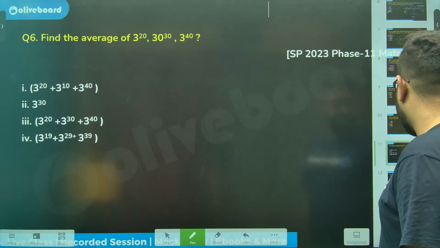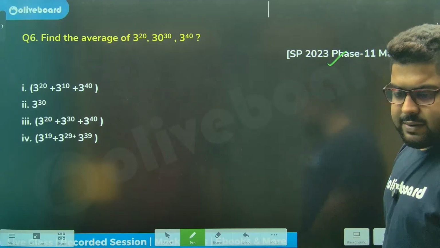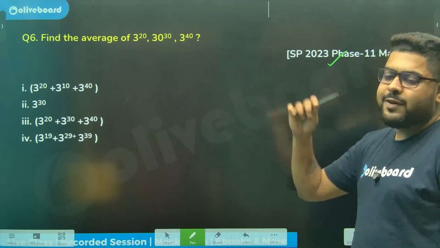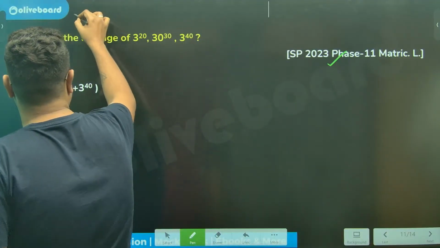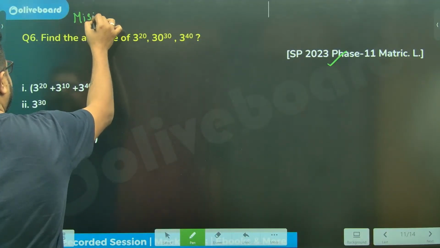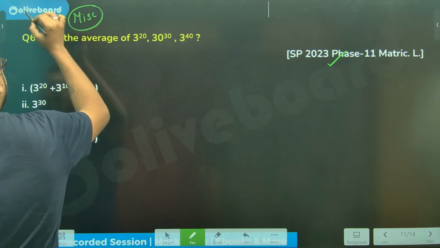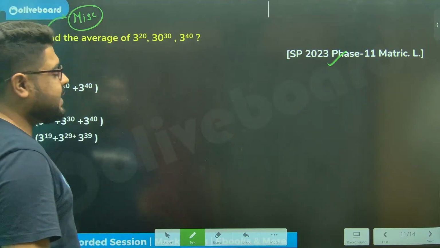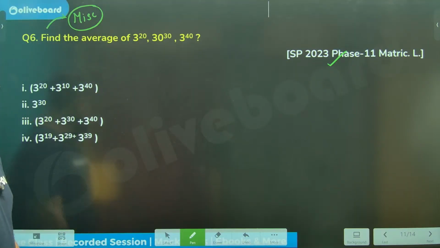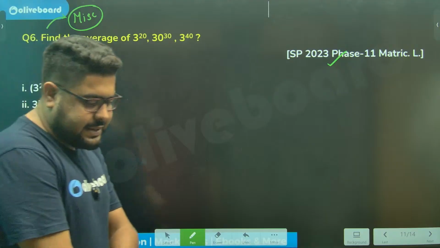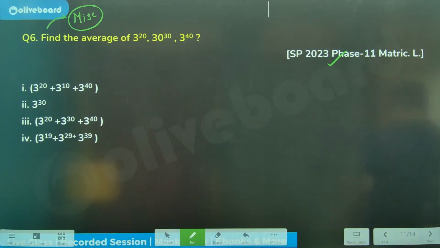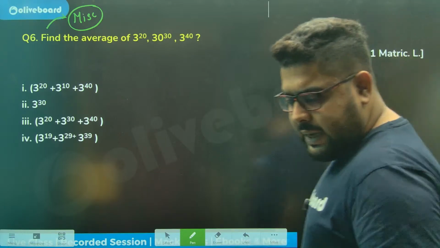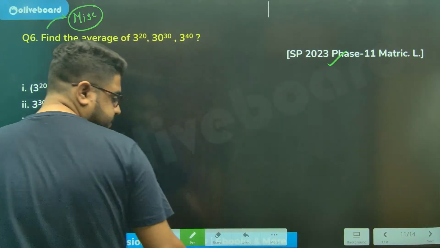It's another very good question. The Selection Phase 23 question is a very innovative question, that's why I've taken it. It comes under miscellaneous types, sir. You need a little concept of indices. You see, I discussed exactly these things yesterday. He said sometimes they will do these little things with you, they will play these little games with you guys.